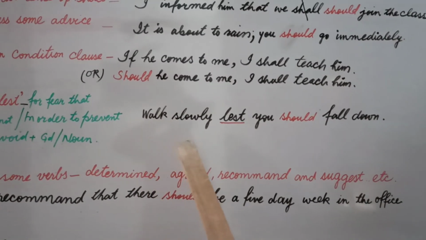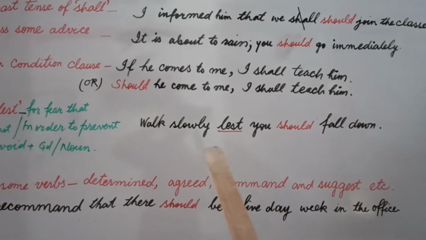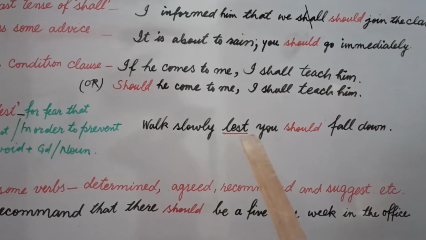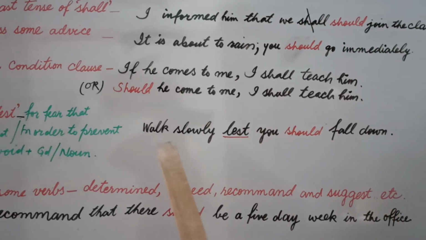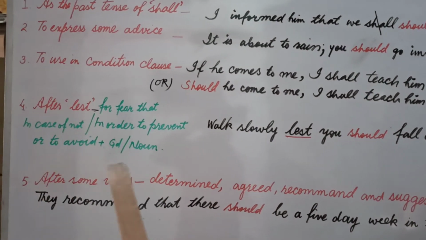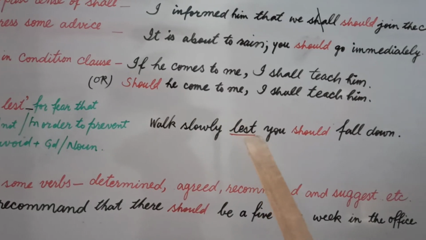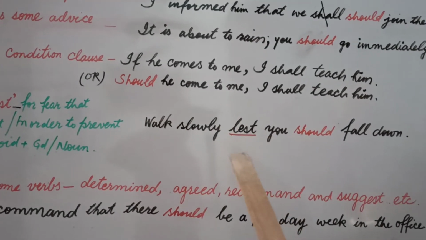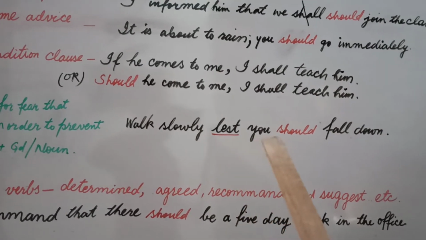Let's see its example. Walk slowly lest you should fall down. It means if you do not walk slowly, you will fall down. In case of not walking slowly, you will fall down. These are the meanings of lest. Its pronunciation is lest. We use should in this sentence of lest, meaning lest is followed by should.